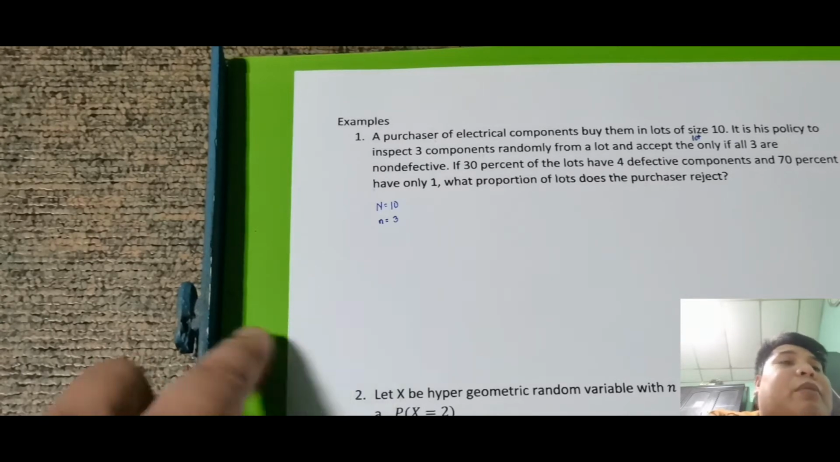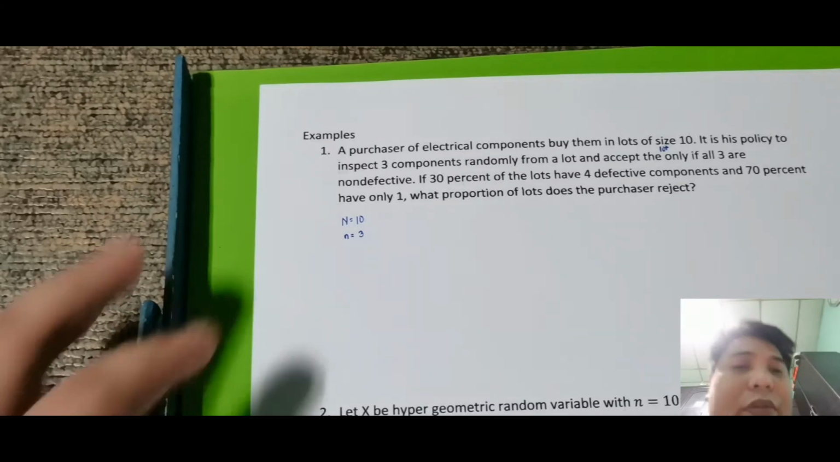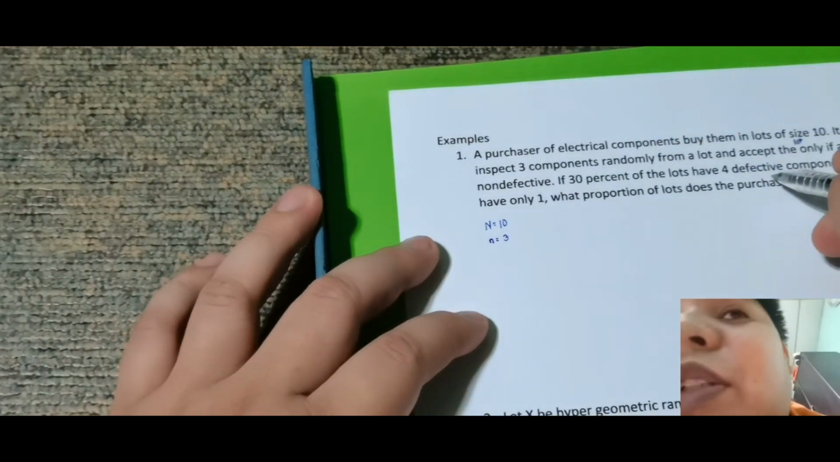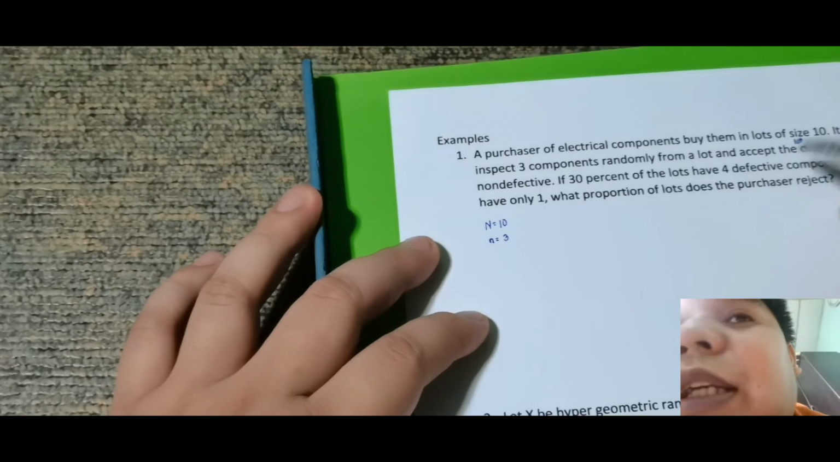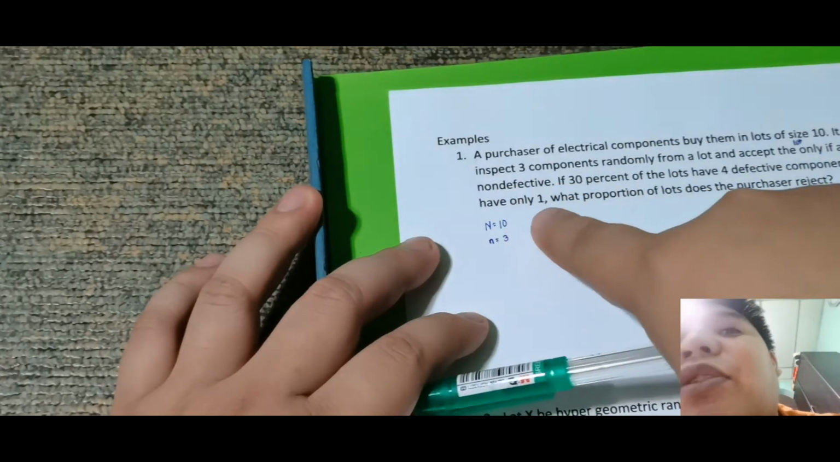Ngayon, ito yung merong problema. If 30% of the lots have 4 defective components and 70% have only 1, what proportion of lots does the purchaser reject? So yun nga, no? So medyo kakaiba siya, no? So, kumbaga, what proportion of the lots does the purchaser reject? So kumbaga, ano gagawin natin dito? So may dalawang klase kasi tayo. 30% ng lots have 4 defective parts and 70% of lots have only 1 defective part.